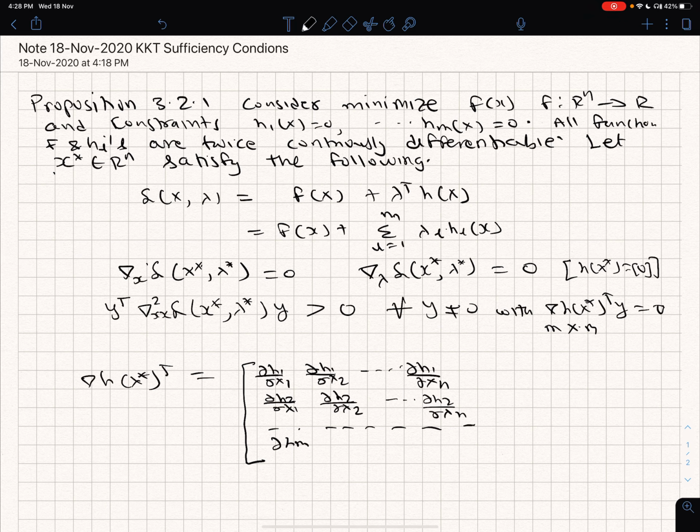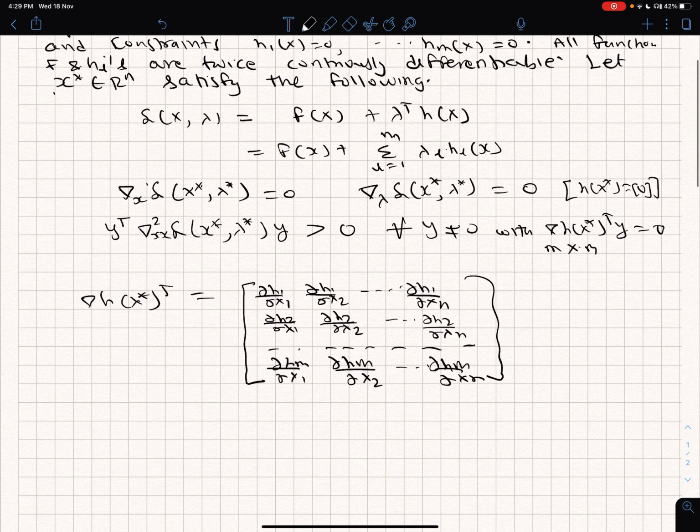Gradient of hm with respect to x1, and so on up to hm with respect to xn. It's a Jacobian matrix if you look at it. This is my m cross n matrix.